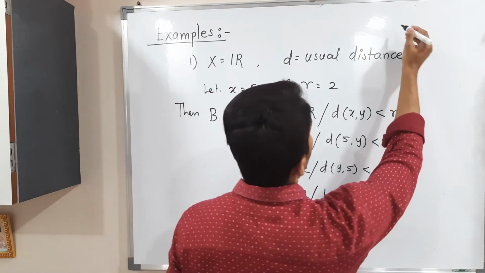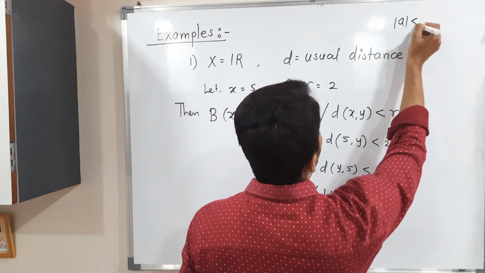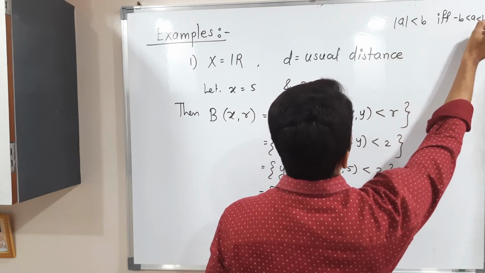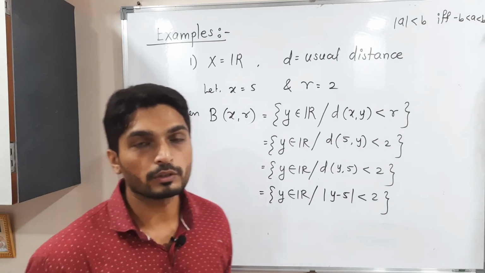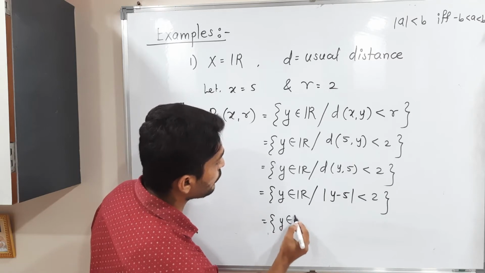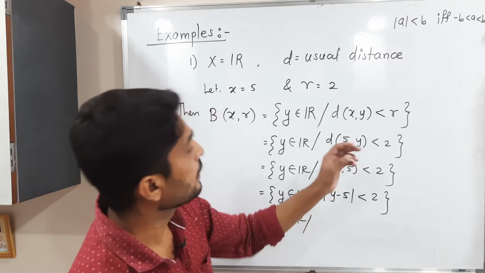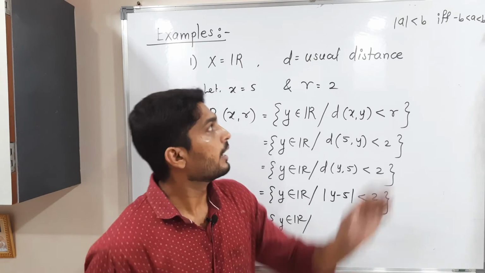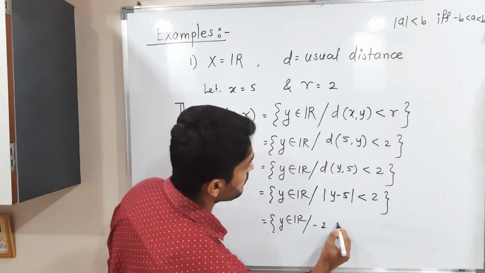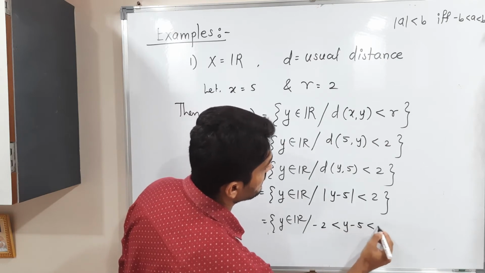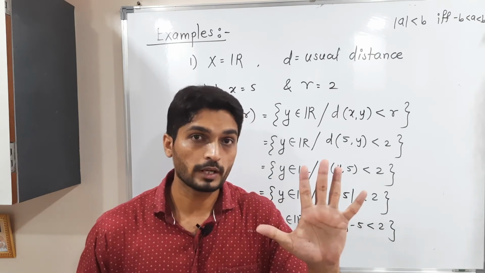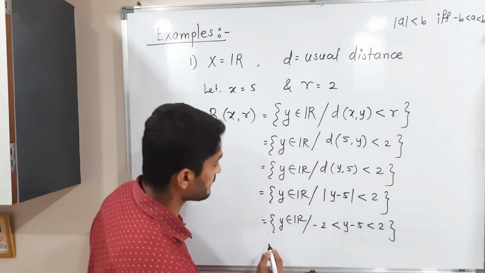Okay, you remember that result: mod a less than b if and only if minus b less than a less than b. This is a very important result we have studied in first year. So use the result here. y belongs to R such that a means y minus 5, and what is b here? 2. So let us use the result: minus 2 less than y minus 5 less than 2. After that, I am going to add 5 on each side, all 3 sides we have.